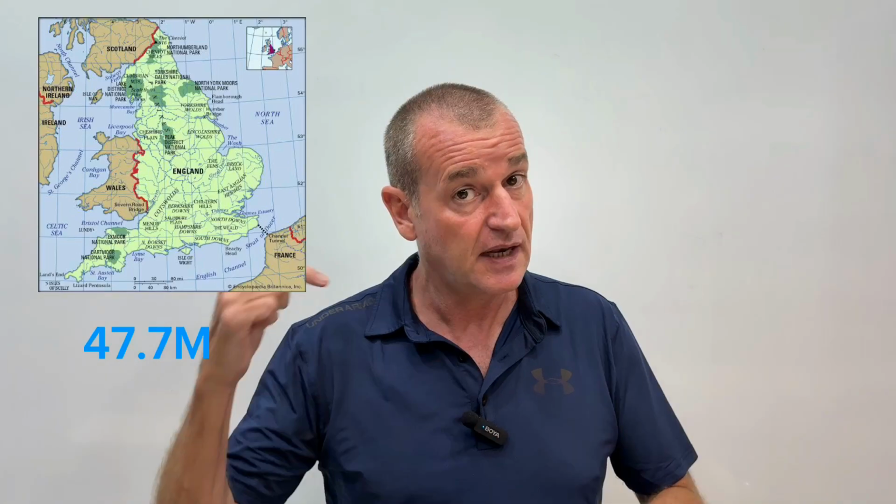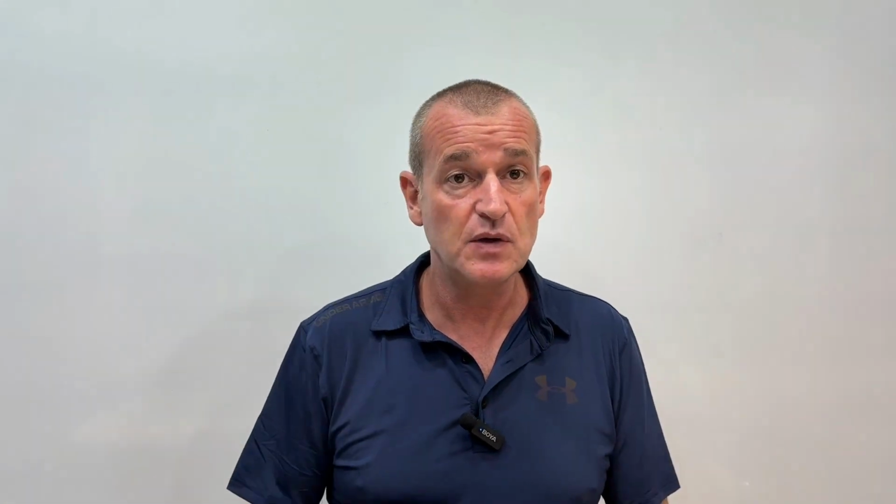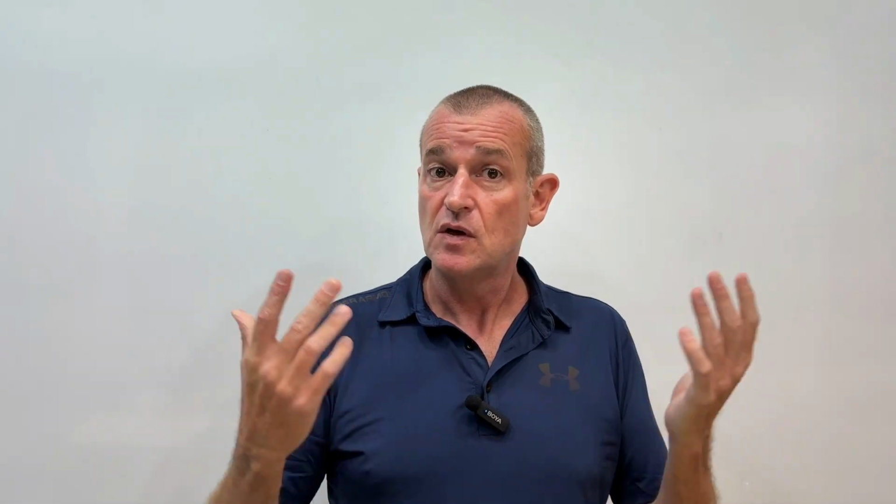Now that's a lot of people. To put it into perspective, one of the largest countries, the United States of America, has 347 million people. England only has 47.7 million people. But like I said, in Thailand, just over 71 million people. So, which country has the smallest population? Vatican City. Vatican City has about 800 people. A lot of that are the guards that guard the Pope, the security surrounding the city, because there are a lot of cities there as well, okay?